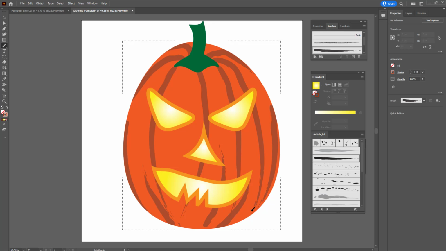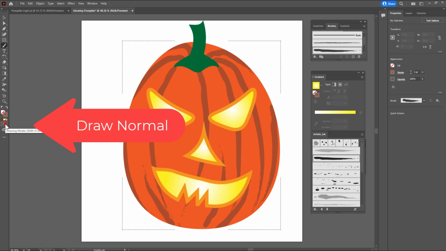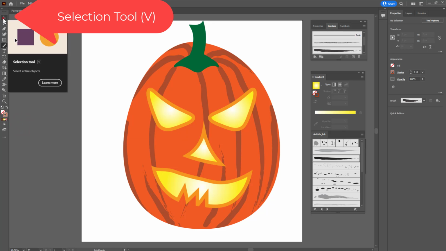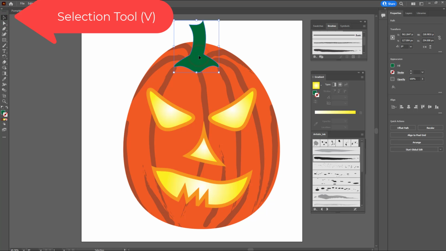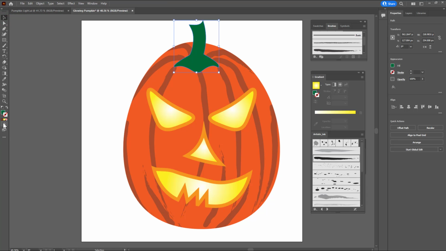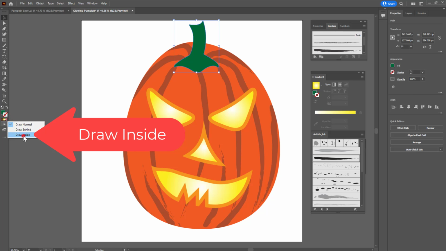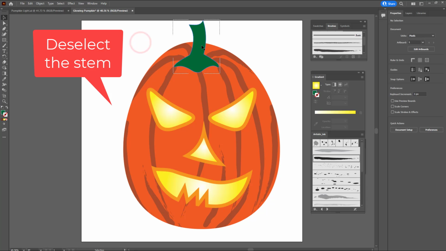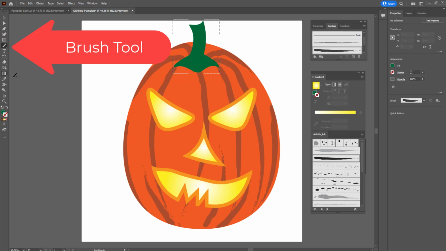Then the next thing that I'm going to do is the stem. So I need to go back to the draw modes and go to draw normal. Now I'm going to get the selection tool and click on the stem. Go back to my draw modes and do draw inside. Now I'll click off to deselect the stem, get the paintbrush tool.